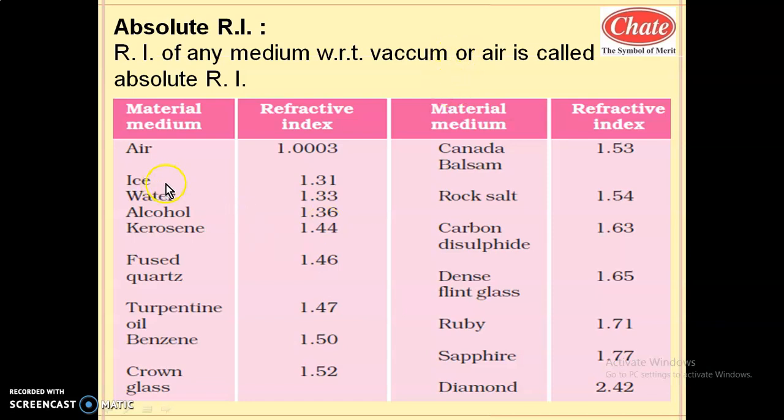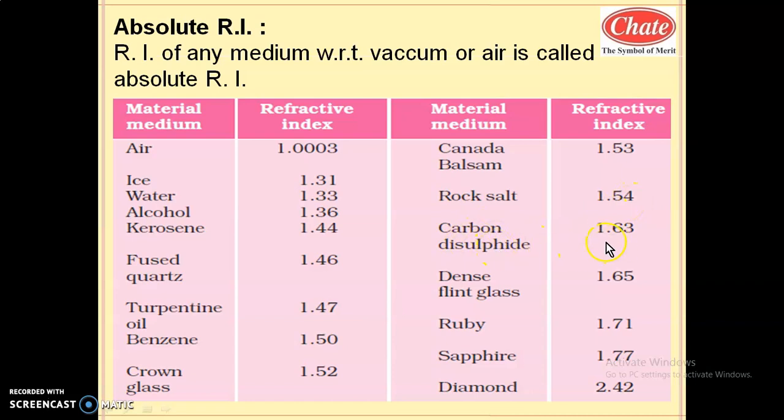In ice, the refractive index is 1.31. In water, the refractive index is 1.33. It means compared to ice, here the light will have more opposition in the water. In alcohol, the refractive index is 1.36. In kerosene, 1.44. In fused glass, 1.46. In turpentine oil, 1.47. In benzene, it is 1.50. In crown glass, it is 1.52. In Canada balsam, it is 1.53. Rock salt, it is 1.54.